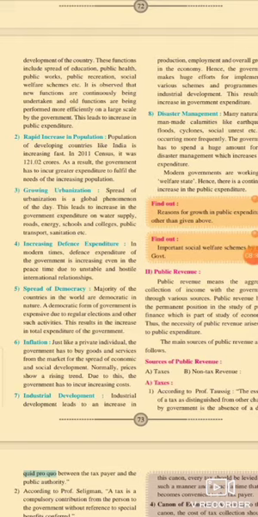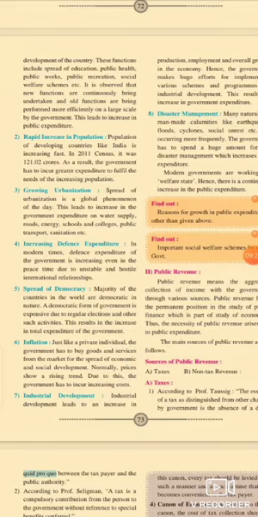This leads to an increase in government expenditure on water supply, roads, energy, schools and colleges, public transport, sanitation, etc. So urbanization is also a cause of the increase in public expenditure.